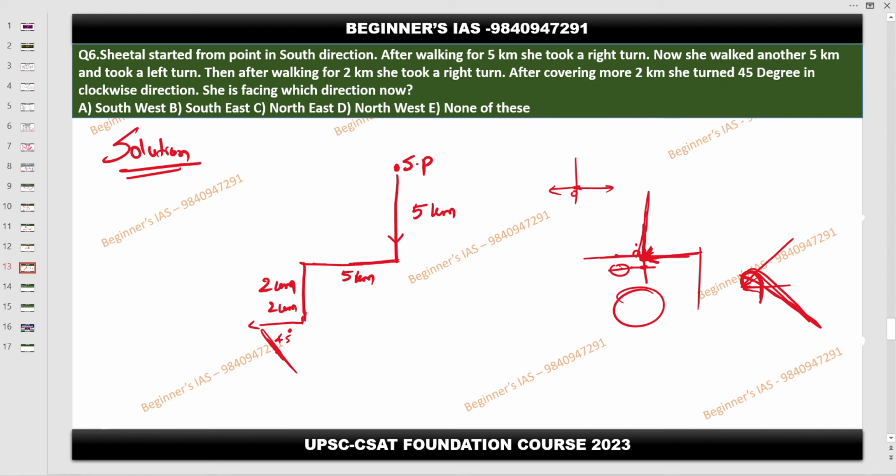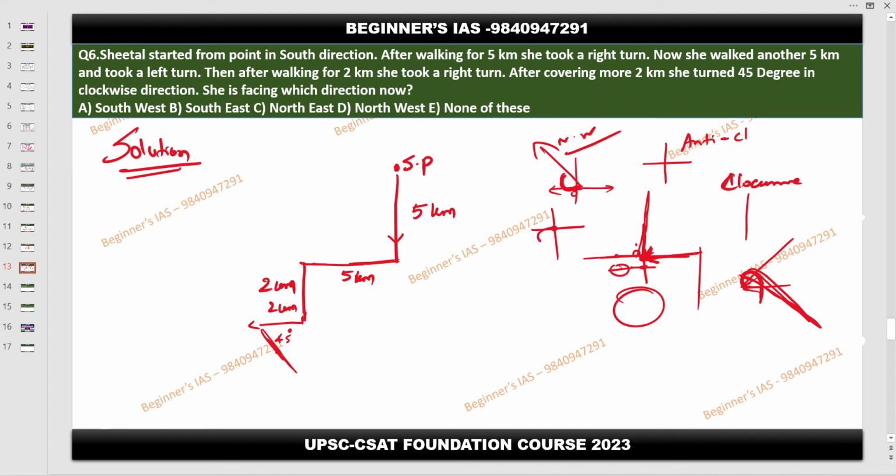Fine. If it is anti-clockwise, then it is going to be southwest. So the answer should be D. My question, two things you people have to consider. One is anti-clockwise, then clockwise. Here the question is dealing with the clockwise. Even if it were anti-clockwise 45 degrees, it would be southwest, not southeast. Now listen.